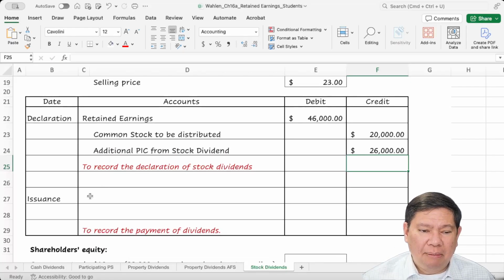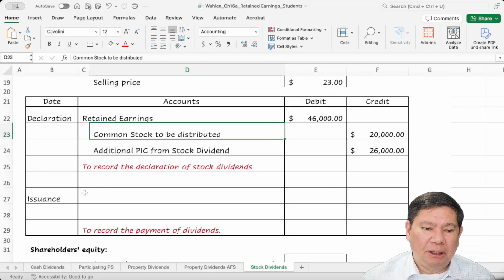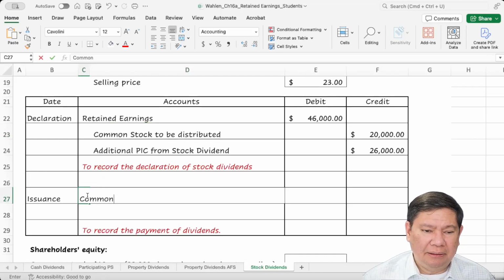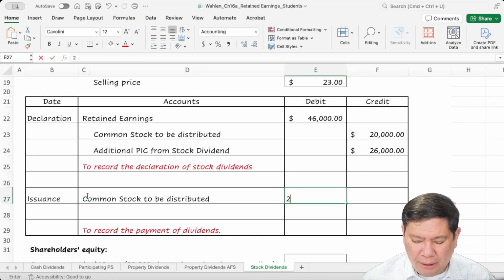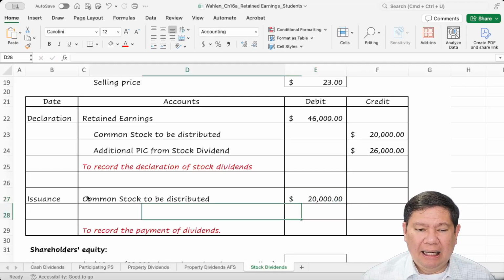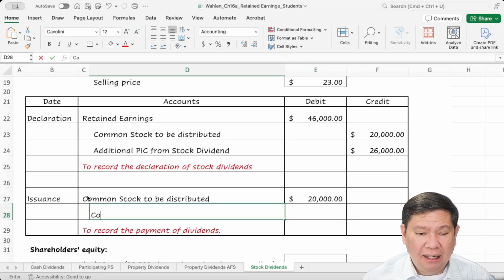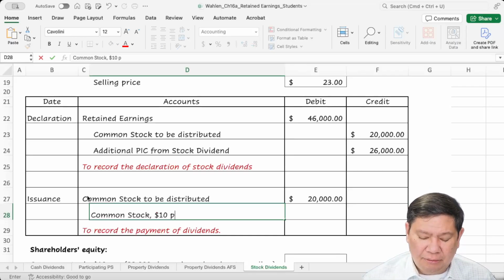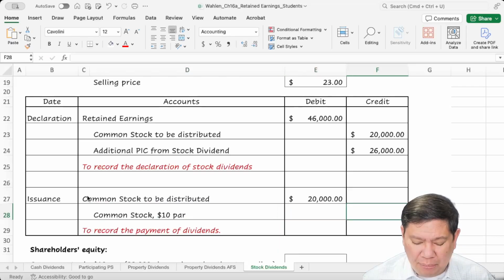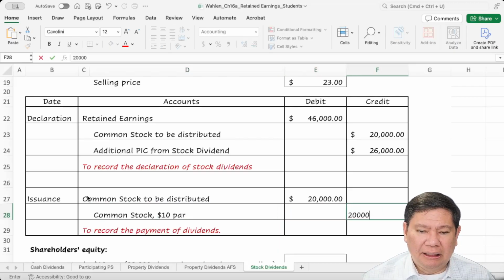And then at the time of the distribution, we are going to cancel the common stock to be distributed for $20,000 and recognize the real common stock, just like the other common stock outstanding, for $10 par, $20,000.